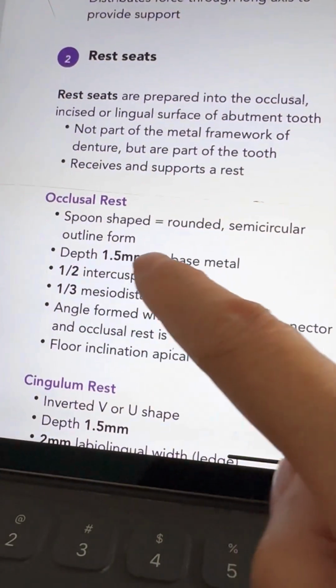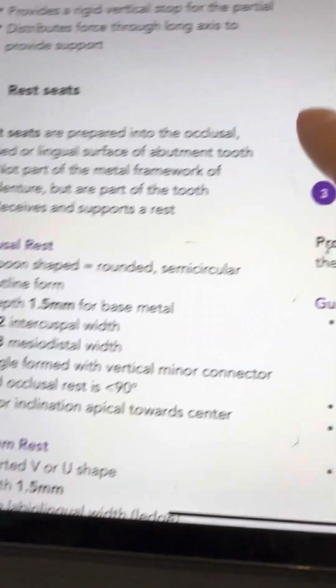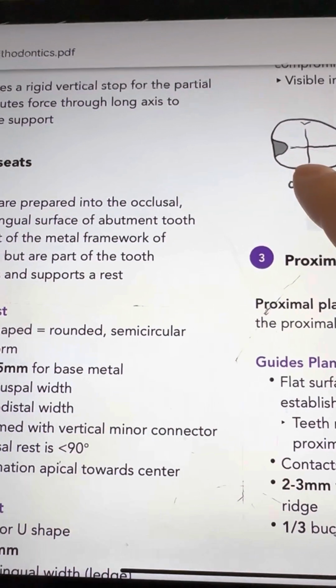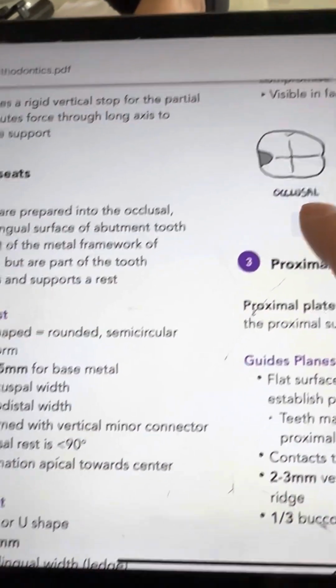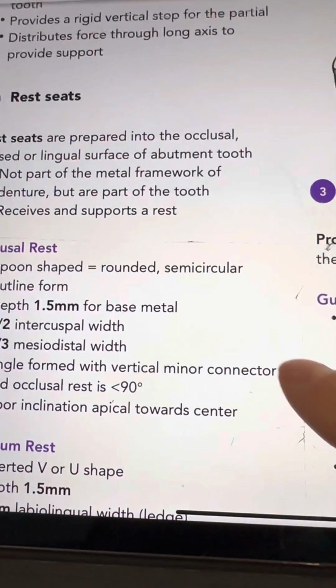Occlusal rest, 1.5 mm, 1.5 mm occlusal, apical towards center.